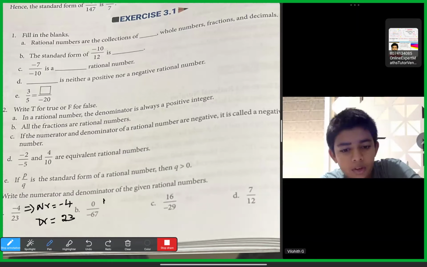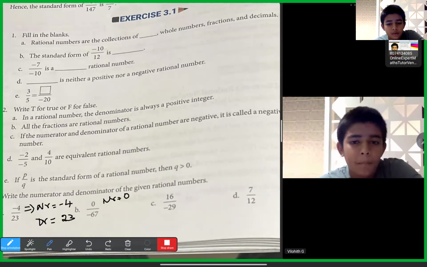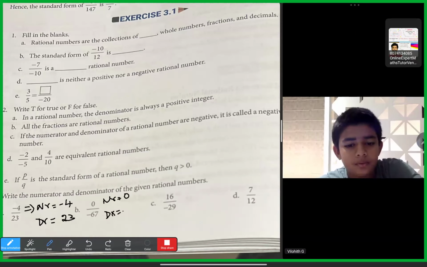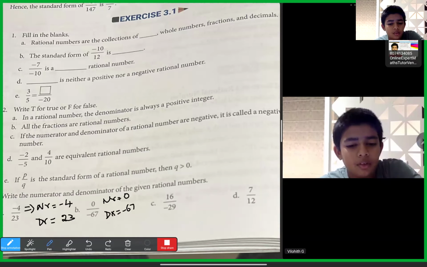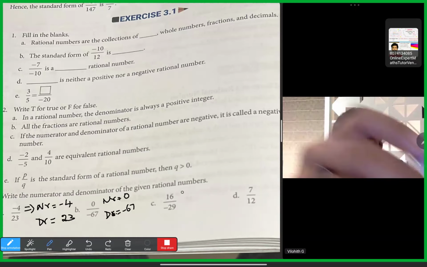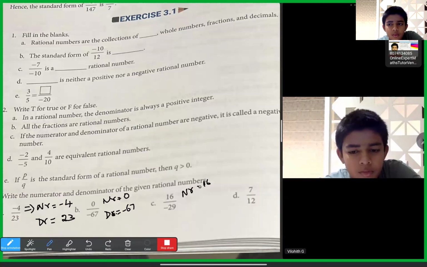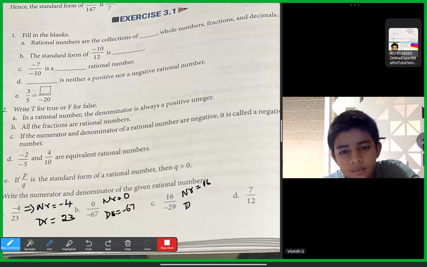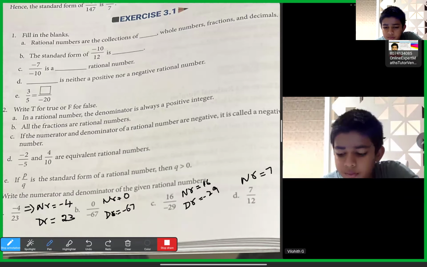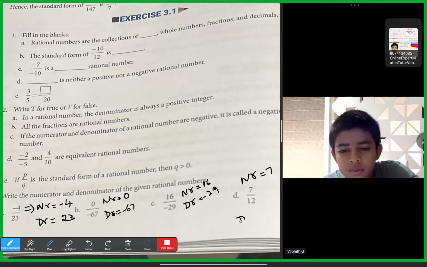In the next one, the numerator is 0 and the denominator is minus 67. Then here the numerator is 16 and the denominator is minus 29. Then here the numerator is 7 and the denominator is 12.